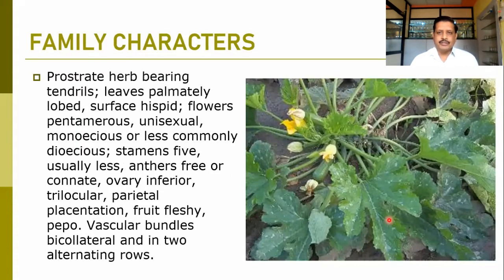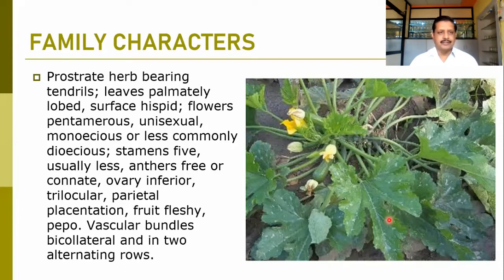Some of the important characters of this family that we are going to study now. These are normally prostrate herbs bearing tendrils. Tendril is the characteristic of this family because most of the members have a climbing habit, and because of that they need to climb on the substratum.